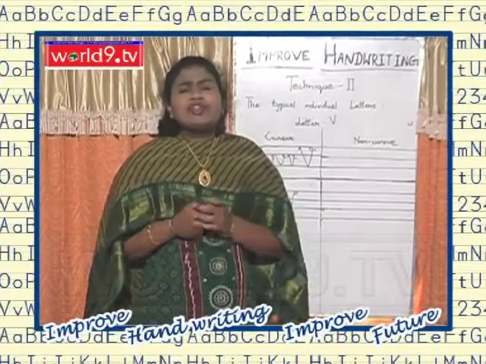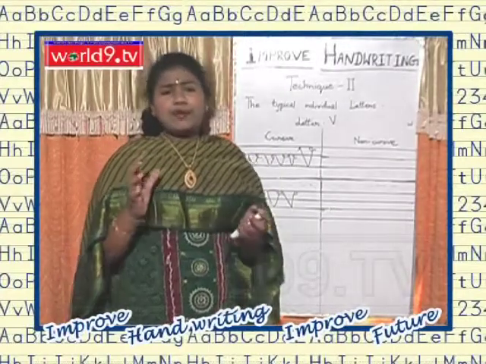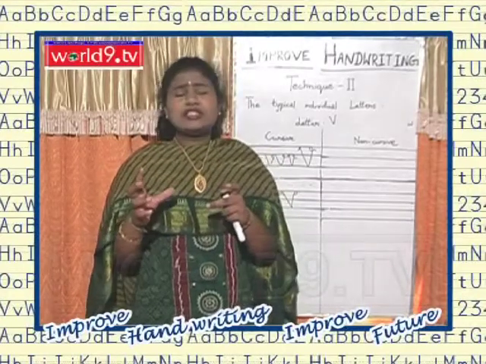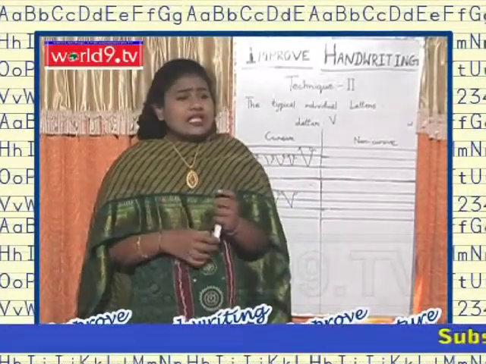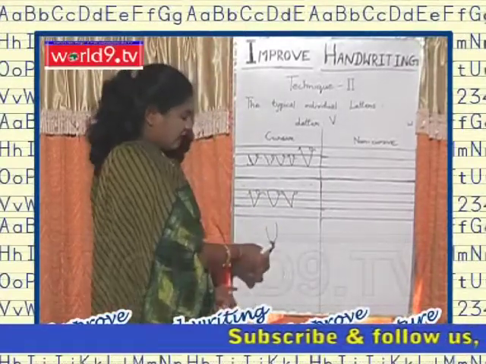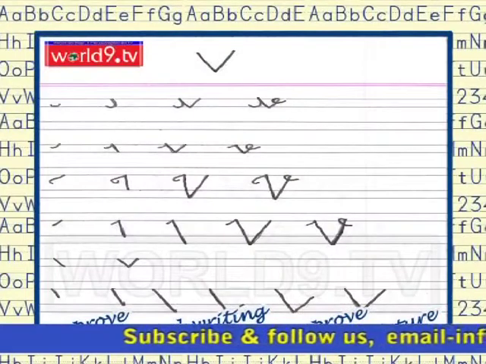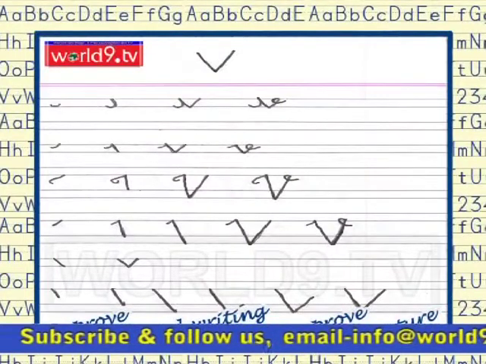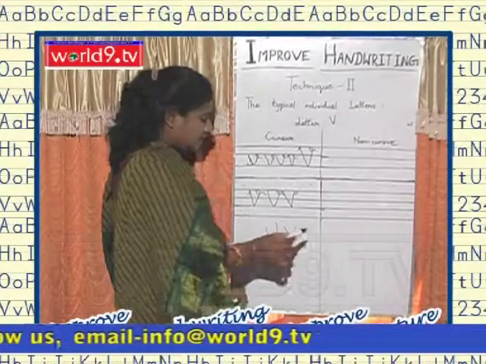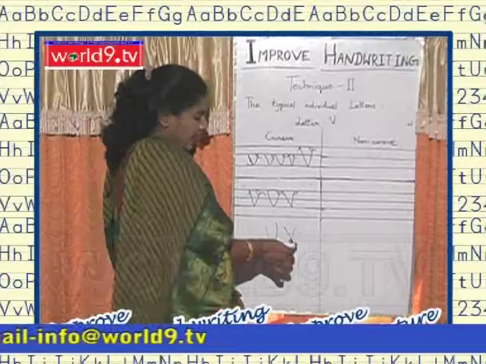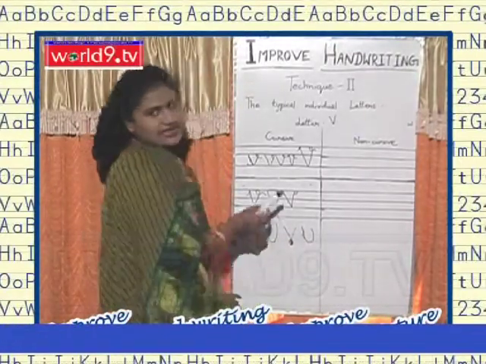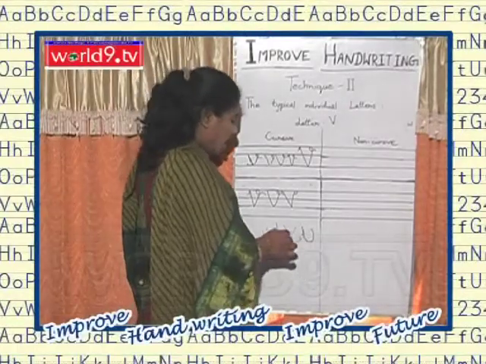But while writing V, we should keep a difference between writing V and U. Some will write V like this and will not give the point. We can describe V only with the sharp point at the end. Some will not give a sharp point and will write it like a U, and this is the wrong method.